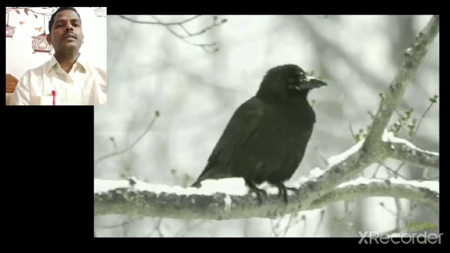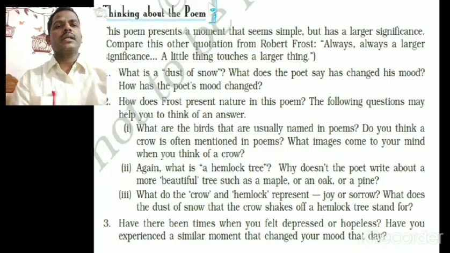And the crow, you can observe, is very bad looking, with a bad color, etc., which is a bad omen, what we can call apshakun. So it shook down on the poet, and it destroyed all the plans of the poet.